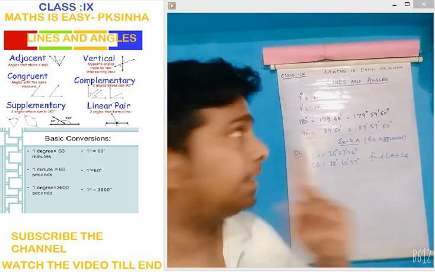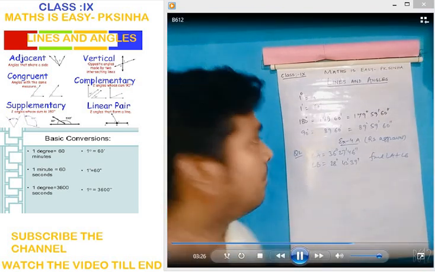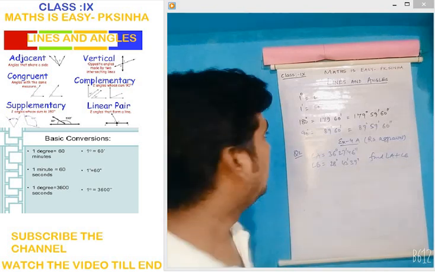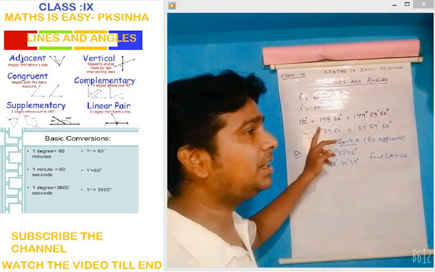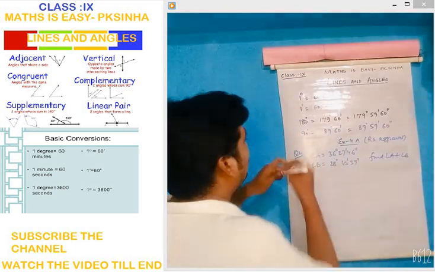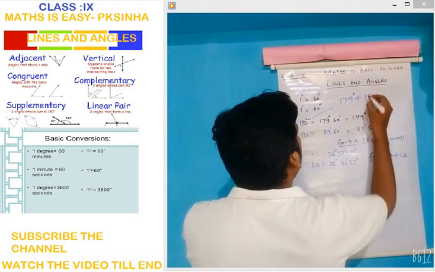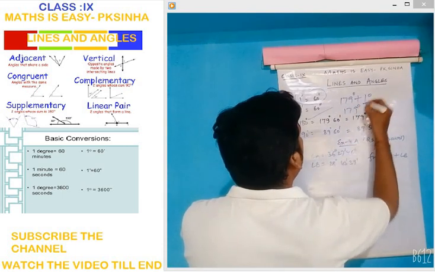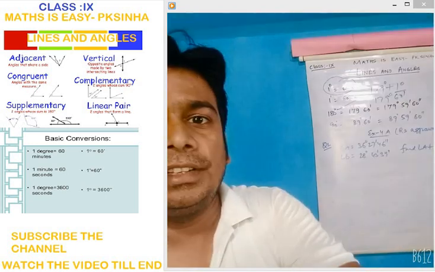See, understand one thing. 1 degree is equal to 60 minute, and 1 minute is equal to 60 second. You should always remember this. Now, how can we write 180 degree? 180 degree can be written as 179 degree 60 minute. Why? Because 180 degree can be written as 179 degree plus 1 degree. So in place of 1 degree, we can write 60 minutes. That's why it is written here.